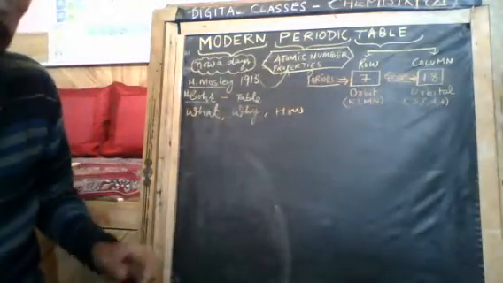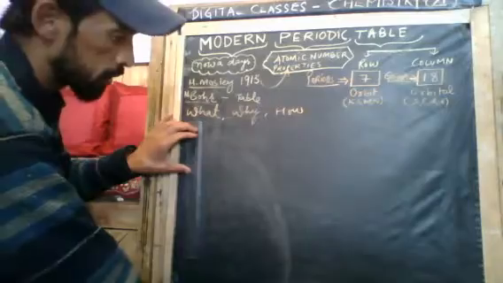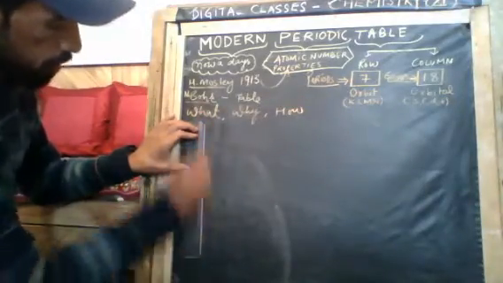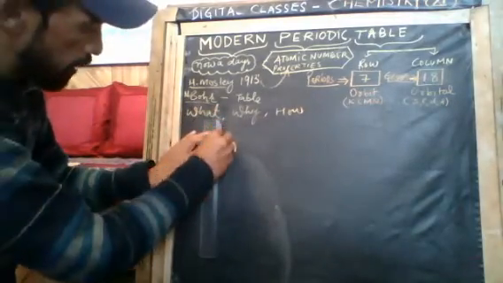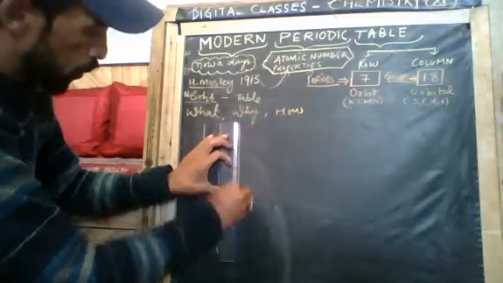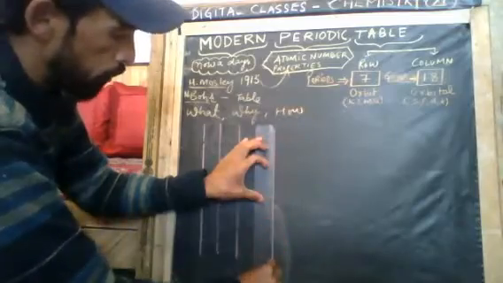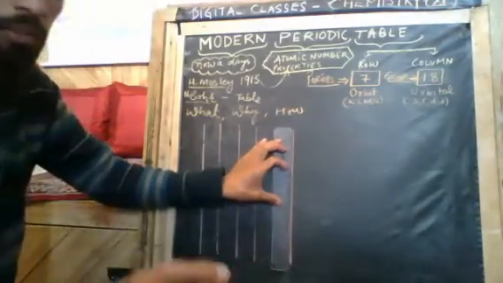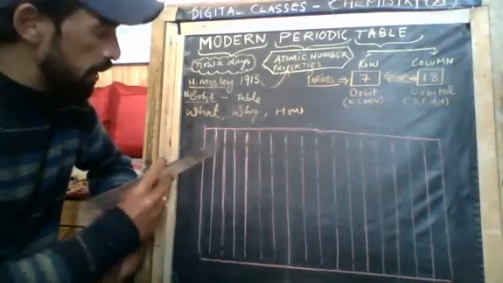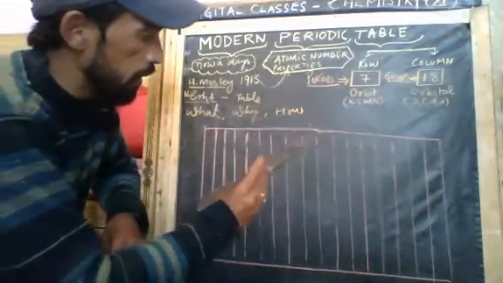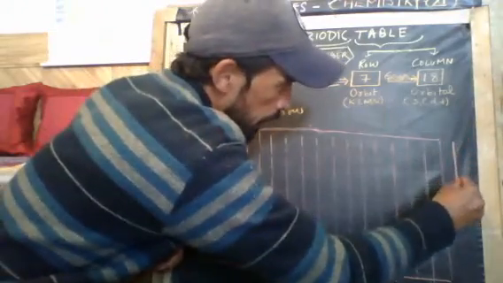Okay, I'm going to draw it on my board, and you will follow the same way. Basically we first need to make this type of line, and we need to make 18 lines. So I'm making 18 lines: 1, 2, 3, like this way we will make 18 lines: 4, 5, 6, 7, 8, 9, 10, 11, 12, 13, 14, 15, 16, 17, and one more we will make, that is 18.